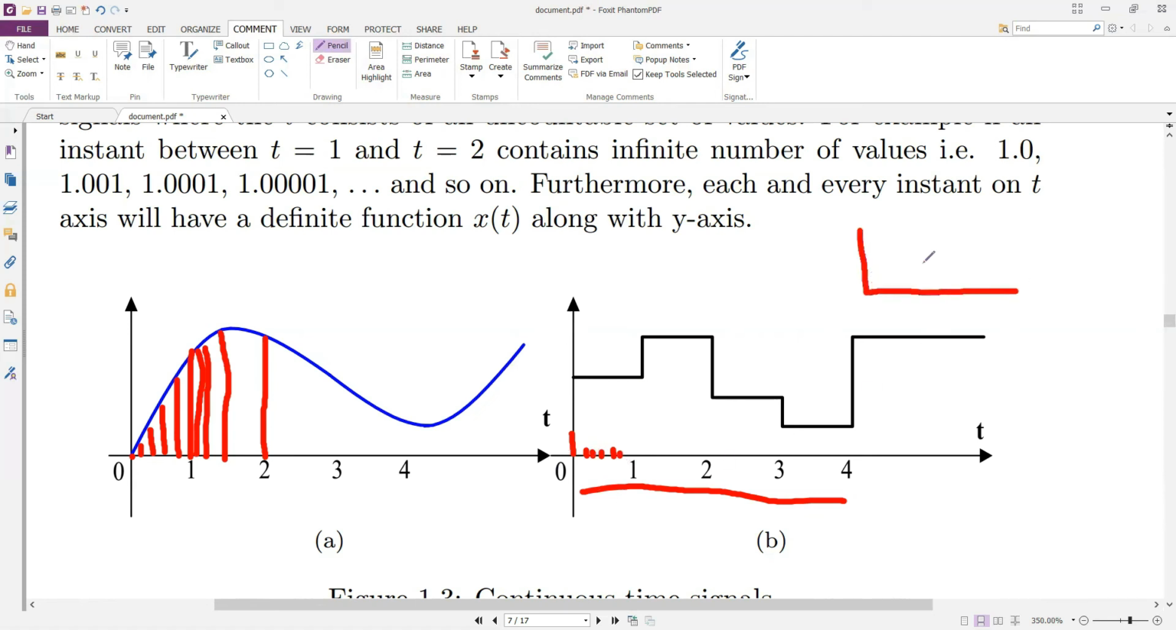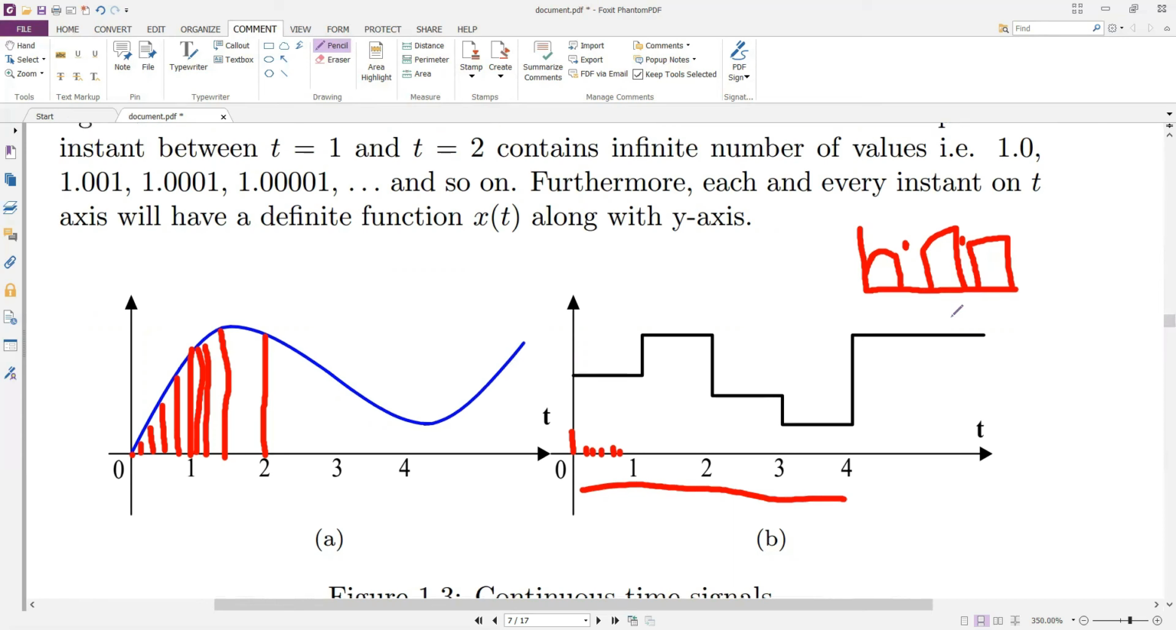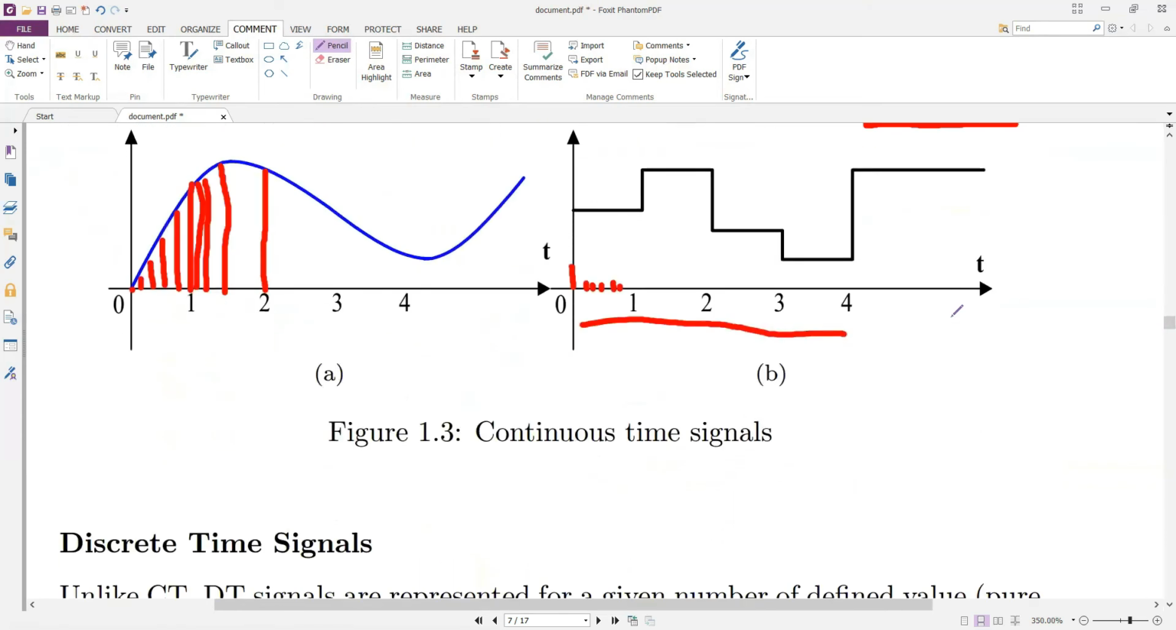Now, for example, if we consider a signal that looks something like this. In this particular case, if you look at this particular point, there is no signal at this time interval. Similarly, if you look at this particular point, no value of the signal exists at this point. So such a signal cannot be called a continuous time signal. This is a signal that lies under the definition of a discrete time signal. So we'll be discussing discrete time signals in the next topic.